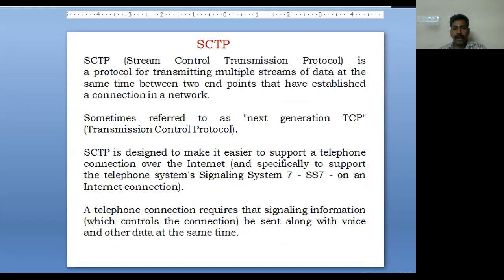Next protocol we have is the Stream Control Transmission Protocol. Stream means, as everyone knows, a live stream, continuous. It is a protocol for transmitting multiple streams of data at the same time between the two ends, that is, establishing a connection in a network. Sometimes it is referred to as next generation TCP. It is mainly designed to make it easier to support the telephone signaling system, that is SS7. A telephone connection requires signaling information which controls the connection, along with the voice and other data, to be sent at the same time.